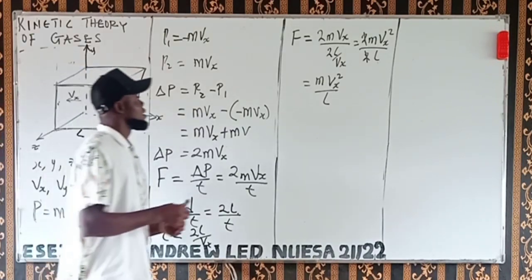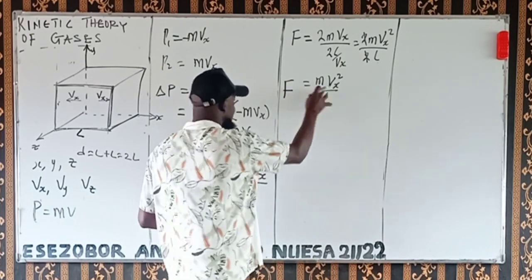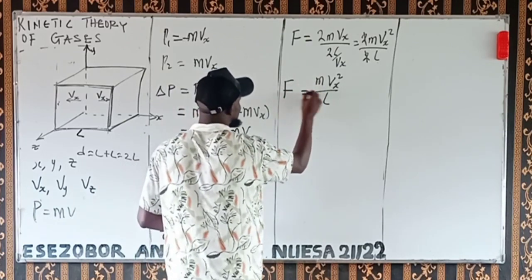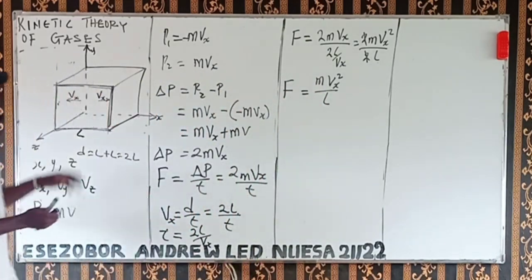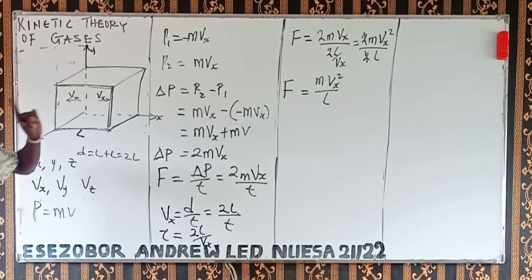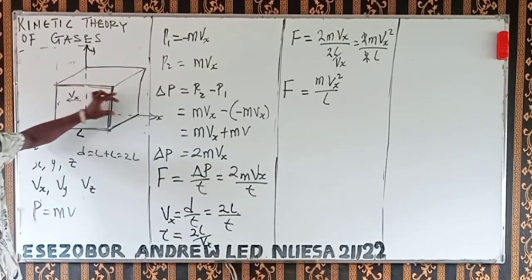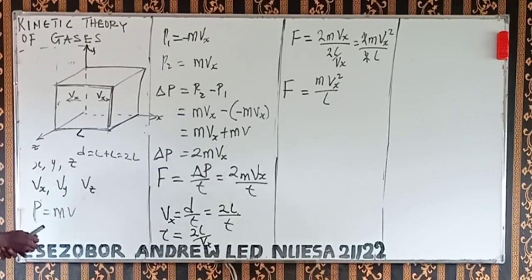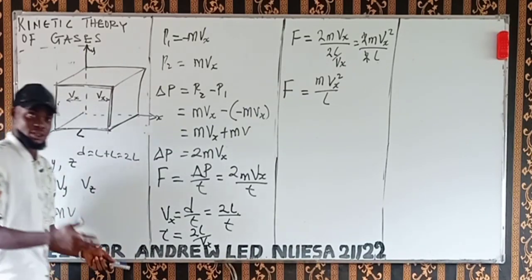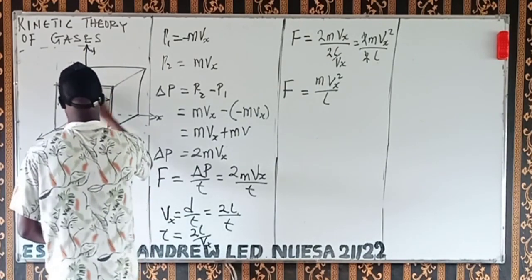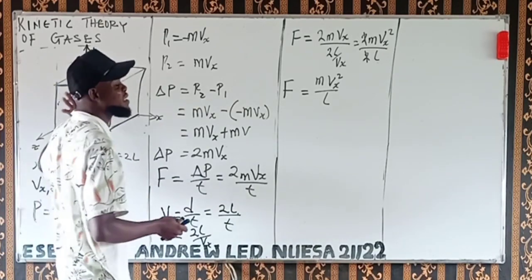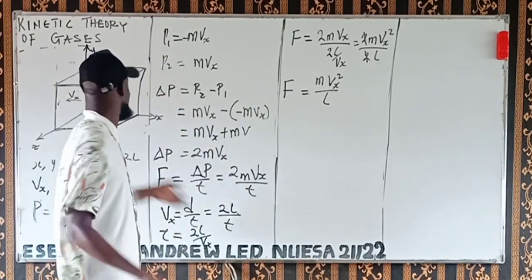Now, this is the force, the particular force of just one molecule of the gas moving in this direction. Remember we have three directions here, 1, 2, 3, and we have numerous molecules of any gas.